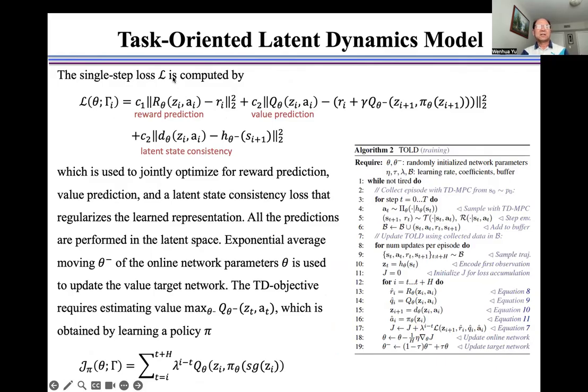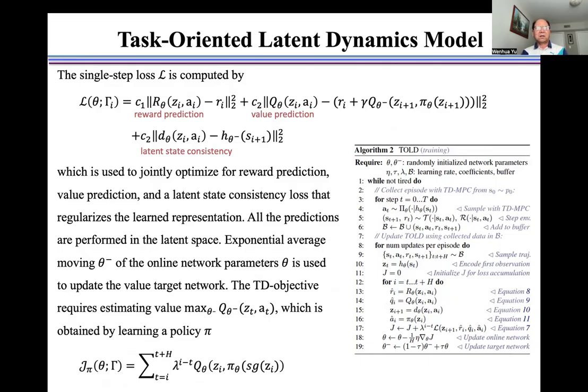The single-step loss L is computed by using this equation, which consists of 3 terms, namely reward prediction loss, value prediction loss, and latent state consistency loss, which is used to jointly optimize for reward prediction, value prediction, and latent state consistency, and regularizes the learned representation.